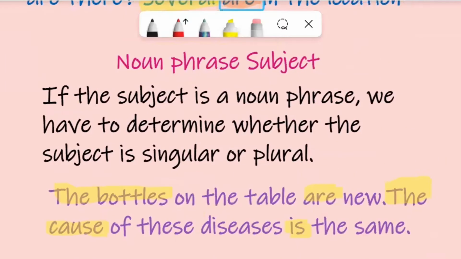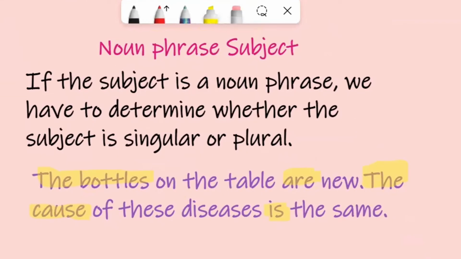Another case, the noun phrase. What do you mean by phrase in English? A phrase is a group of words that gives a meaning in itself, but it doesn't give a complete thought or a complete form of a sentence. By the name noun phrase, it starts with a noun. So let's focus on the key noun in the noun phrase, the most important noun. This is the subject. If it is singular, it takes a singular verb form. If it is plural, it takes a plural verb form.